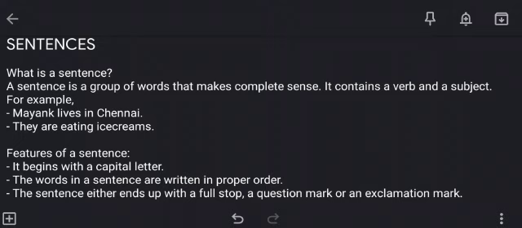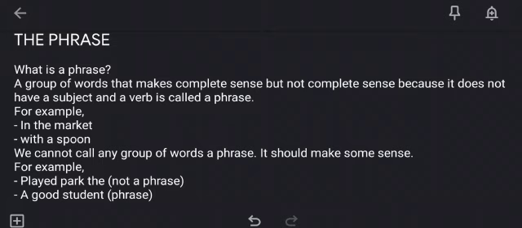And the last point is the sentence either ends with a full stop, a question mark or an exclamation mark. So these are the punctuation marks that are used after every sentence. So now that we know what a sentence is, let's learn about what is a phrase.